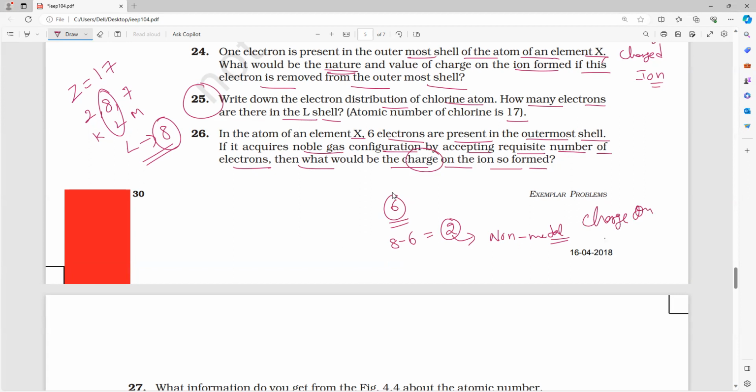How much, Amma? It will take 2 electrons. So how much is the charge? 2 minus. That only I am asking, I am not asking anything new. If it takes 2 electrons, what is the charge? 2 minus. That's all, correct. You understand, everybody?